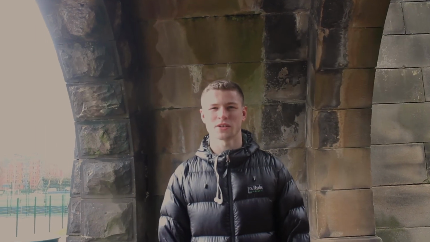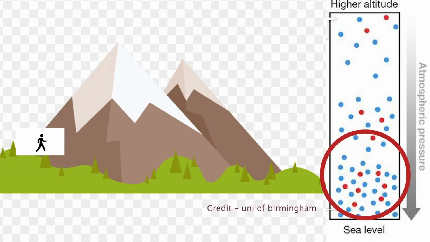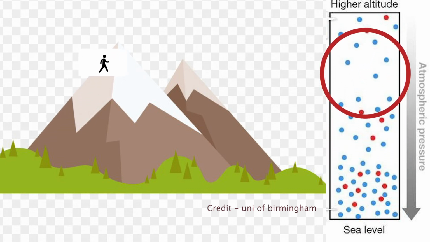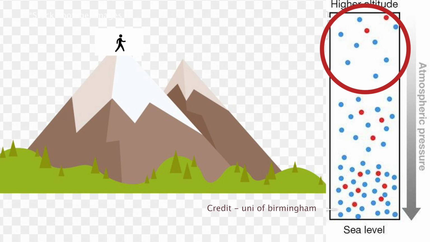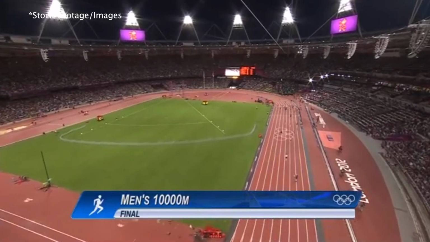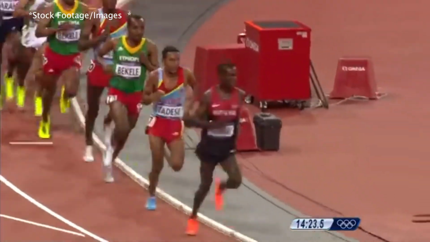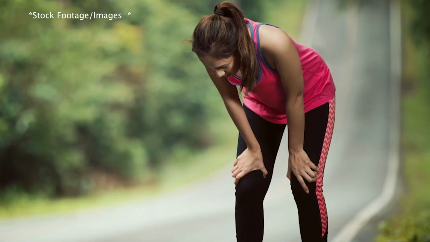Here's an animation to further explain. As the person gets higher up the mountain, the oxygen particles become more spread out, meaning a lower partial pressure and less O2 per breath. The reason this affects aerobic athletes more is because aerobic work relies on a continuous supply of oxygen. If this supply is lessened, the muscles will have a smaller supply of O2 to work with and therefore fatigue quicker.